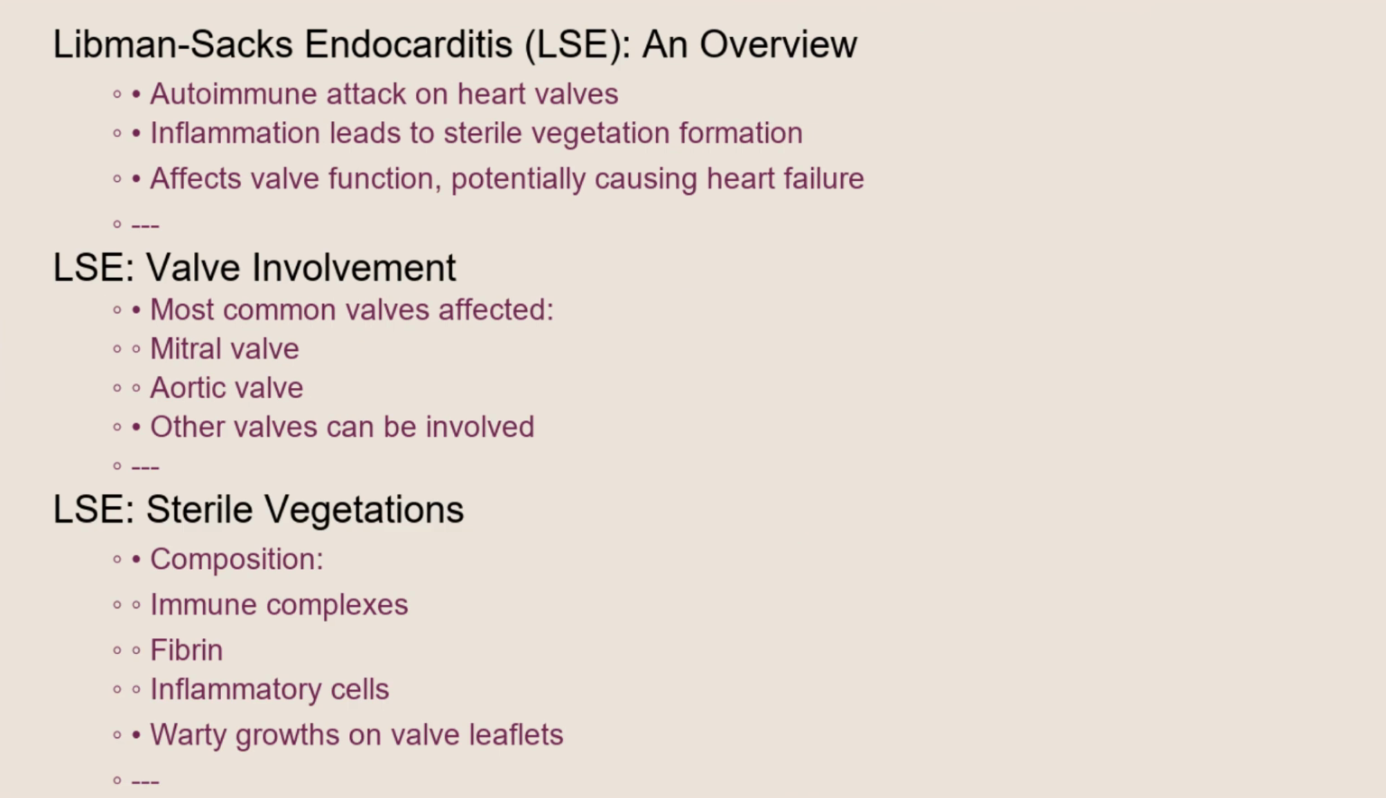To understand Libman-Sacks endocarditis, we need to delve into the heart's inner workings. In LSE, the autoimmune attack triggers inflammation on the heart valves, most often the mitral and aortic valves, but it can affect others. This inflammation leads to the formation of sterile vegetations, small, warty growths composed of immune complexes, fibrin, and inflammatory cells. These vegetations can damage the valve leaflets, causing them to thicken, scar, and become incompetent. This valve dysfunction can result in regurgitation, where blood leaks backward through the valve, or less commonly, stenosis, where the valve opening narrows, obstructing blood flow. Over time, this places significant strain on the heart, potentially leading to heart failure.